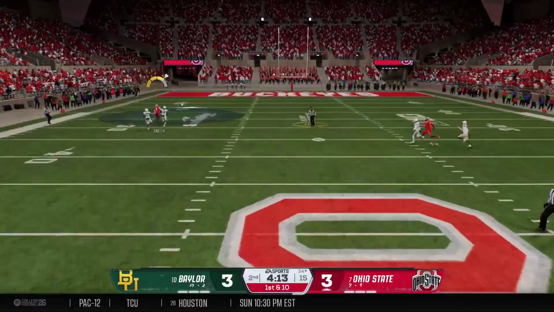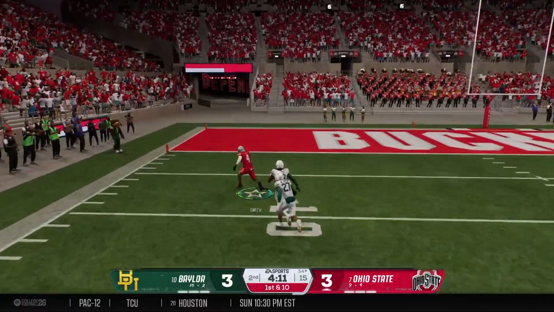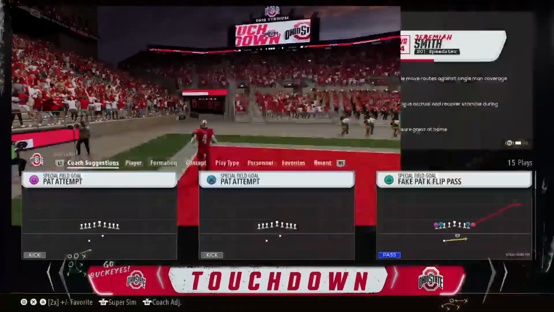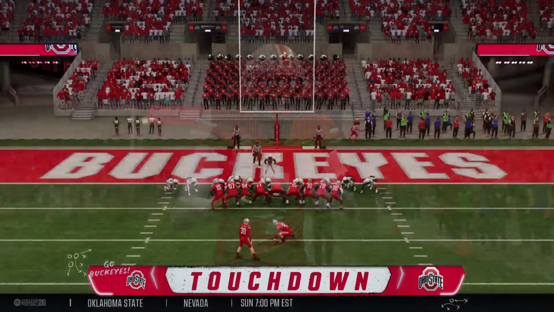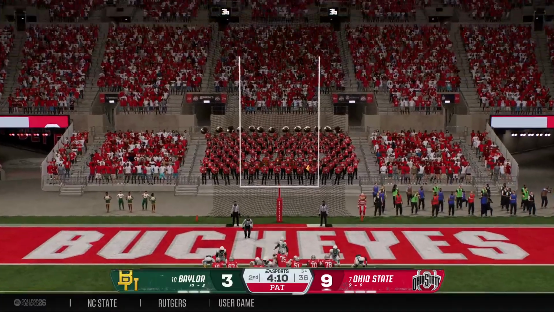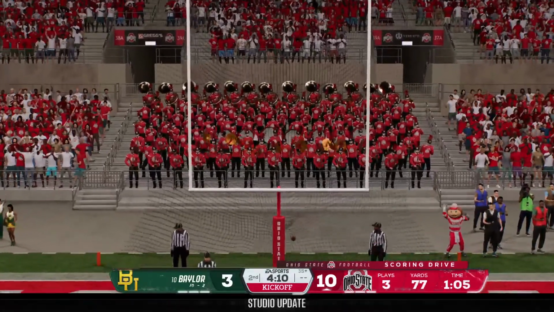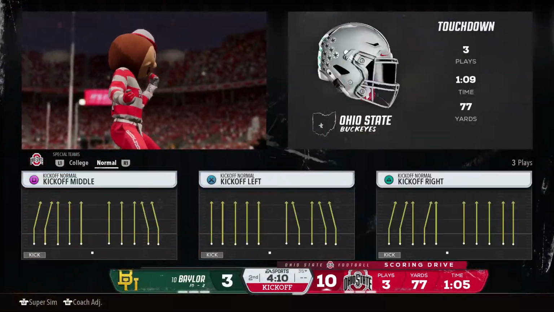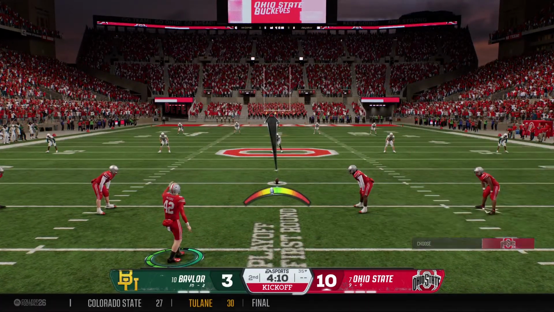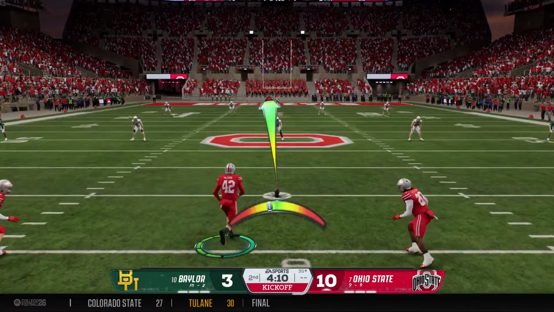He'll take a deep shot here. Catch made down near the 10, and he's still going. Touchdown, Ohio State. He broke away, and they couldn't catch him. That's exactly what this offense needed to do. A quick strike to be able to climb back into this football game. Now, can the defense do their job and get a stop? Give this hot offense the football back.